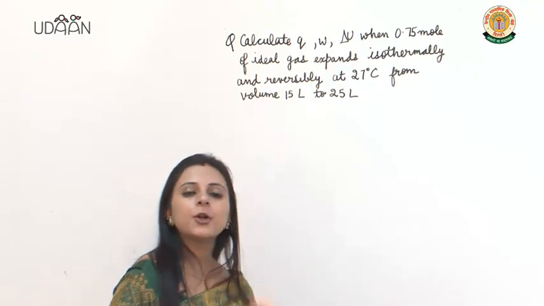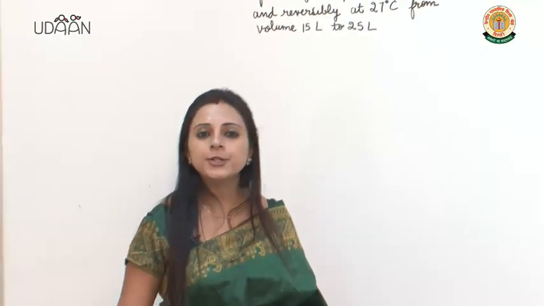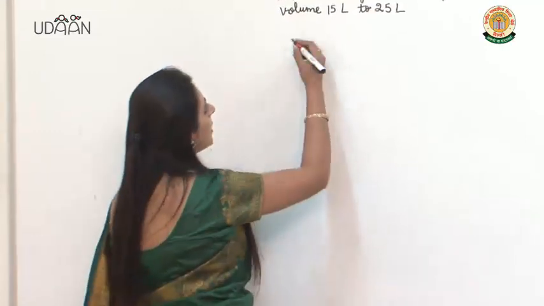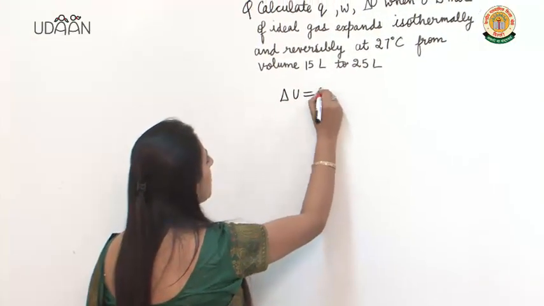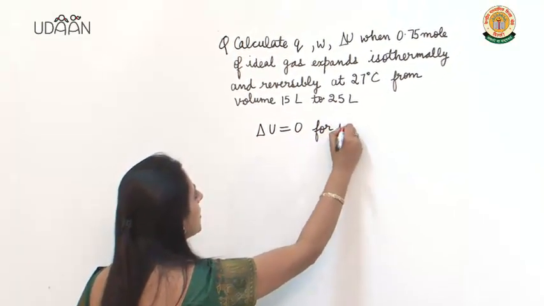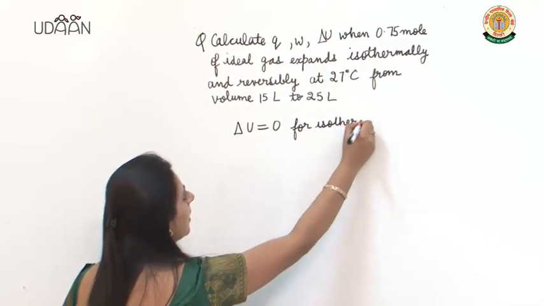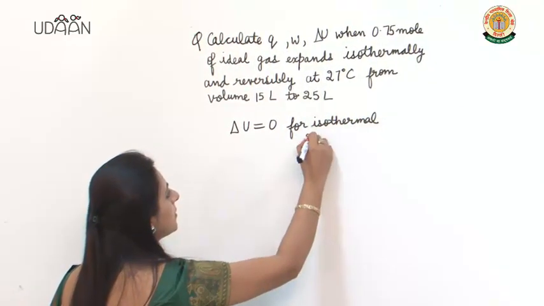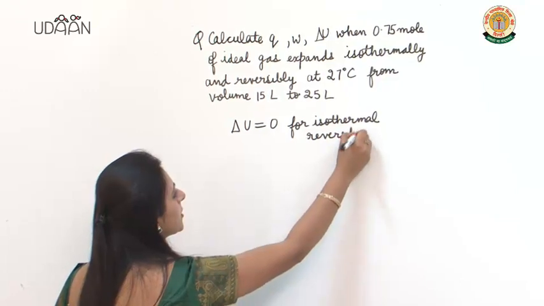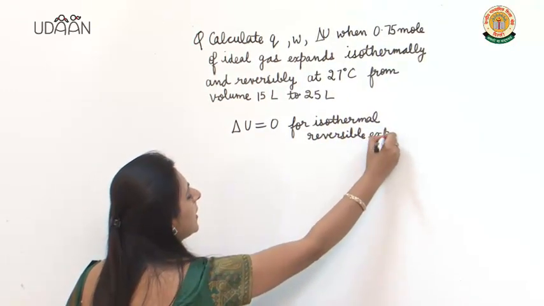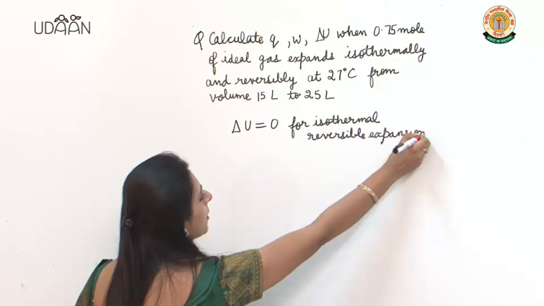When I taught you internal energy, I told you that delta U is equal to 0 for isothermal reversible expansion. So delta U is 0.